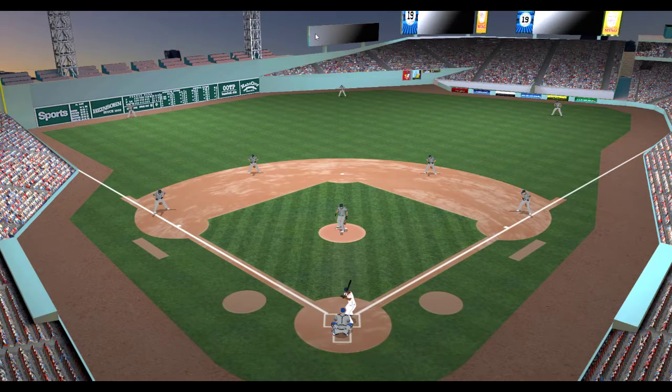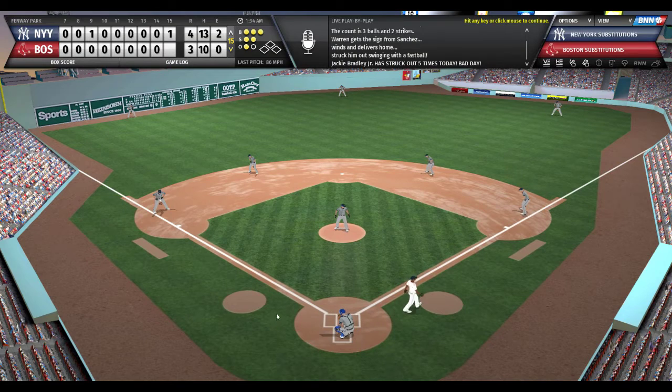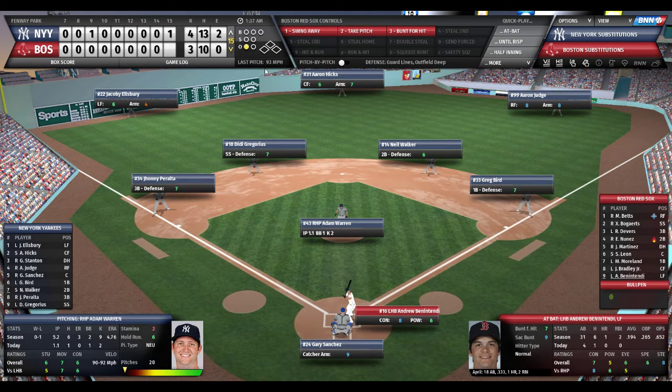Here's the pitch to Jackie Bradley Jr. Full count to Jackie. And they come way inside. Bradley misses on that mediocre fastball. Should have killed it. And he just goes back. Oh, 93 miles per hour. Excuse me. Wasn't the 86. So 1 away, and here comes Andrew Benintendi. Benintendi 1 for 4.